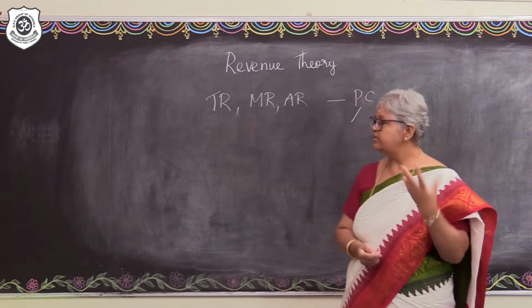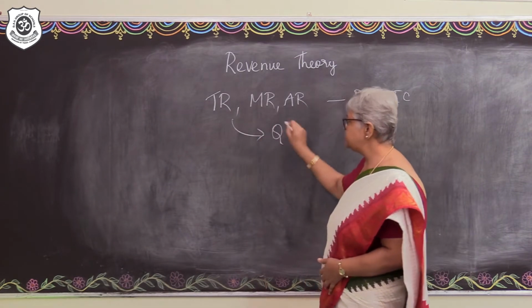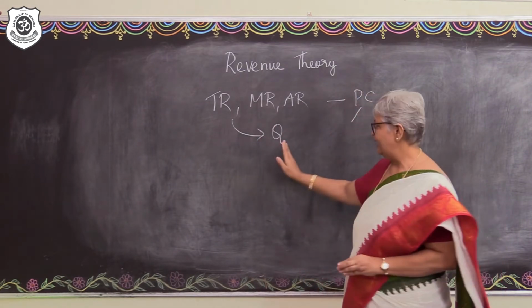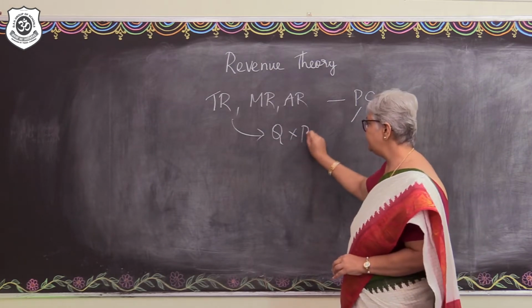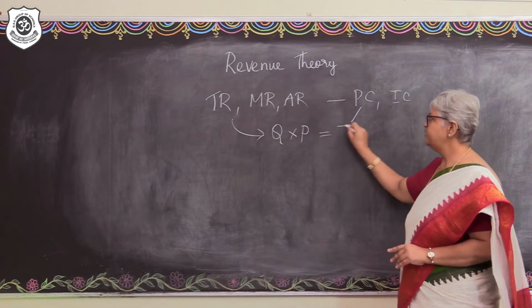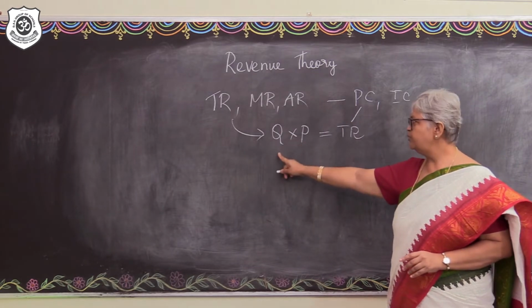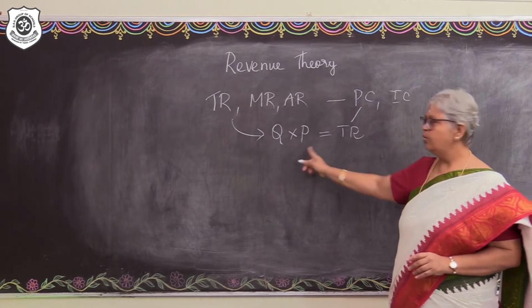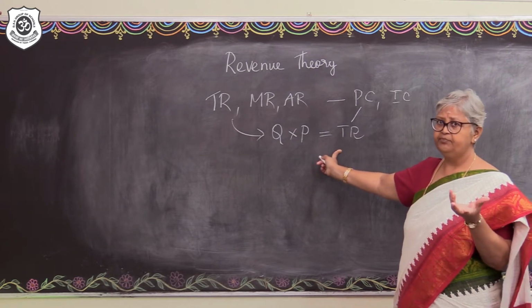In the production process, some output is going to be produced and that output is going to be sold at a particular value, and as a result of that, the revenue is going to be generated. So, output into the price would make up the total revenue for any firm.